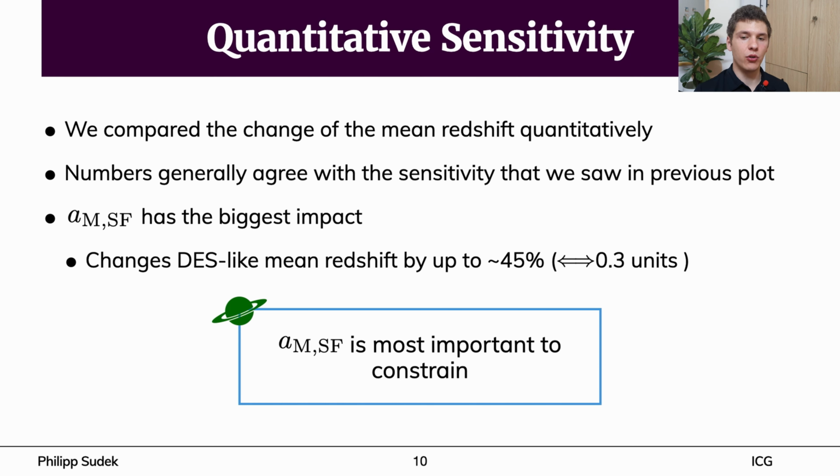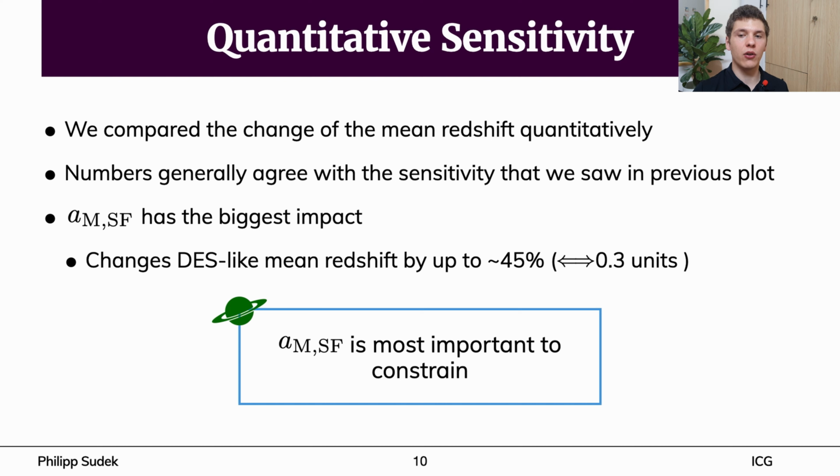The redshift distribution of the DES-like survey showed the biggest sensitivity to a decrease in AMSF. The mean redshift changed by about 45%, which corresponds to a shift of 0.3 units. This value was by far the largest in our whole investigation.